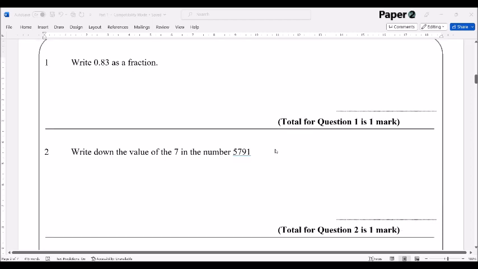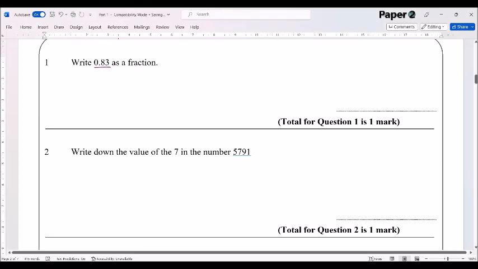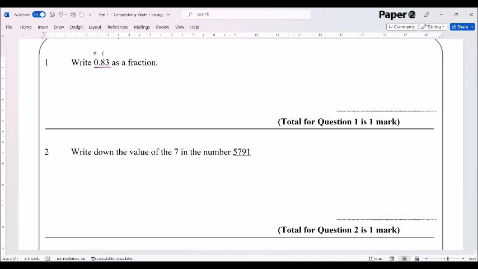Okay, so we're going to start off with question number one. Question number one is asking us to, first of all, write 0.83 as a fraction. Now, 0.83 is a question about place value. Obviously, zero is in the ones column. We've also got, in the tenths column, the 8, and in the hundredths column, the 3. And what this is talking about, of course, is 83 hundredths. So 83 out of 100.